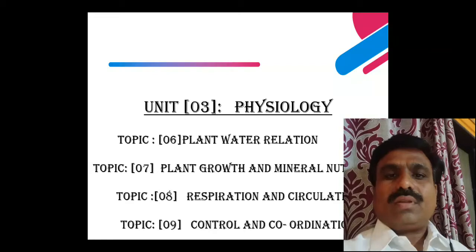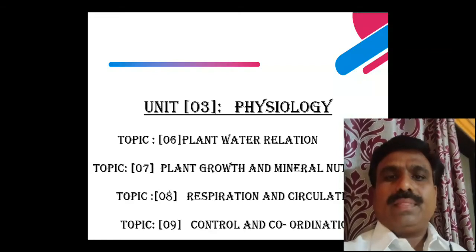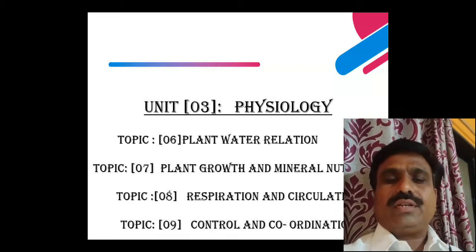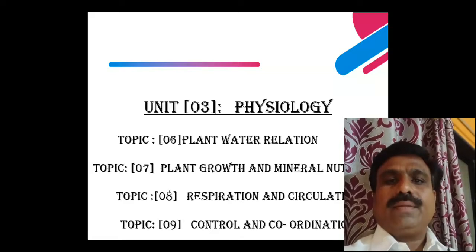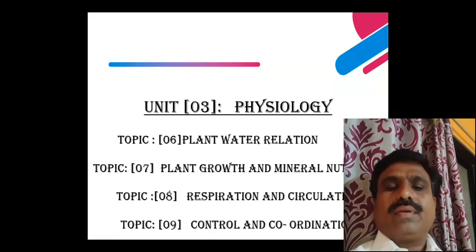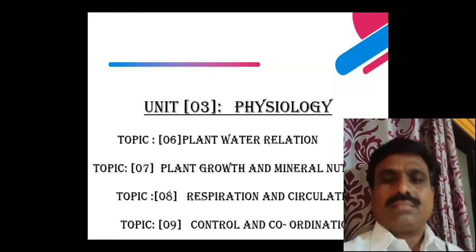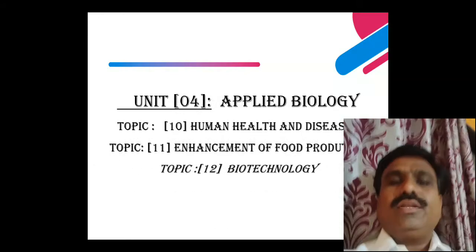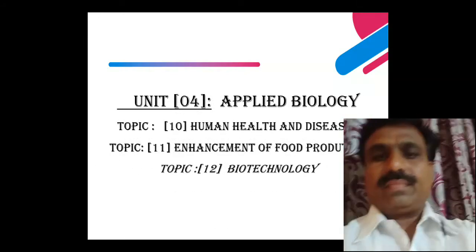Now the next unit is the fourth unit, known as applied biology.